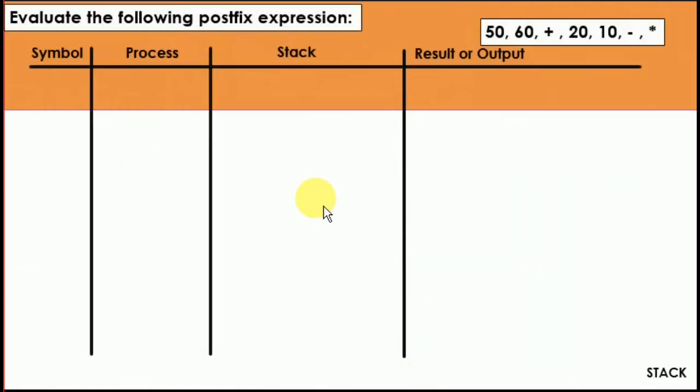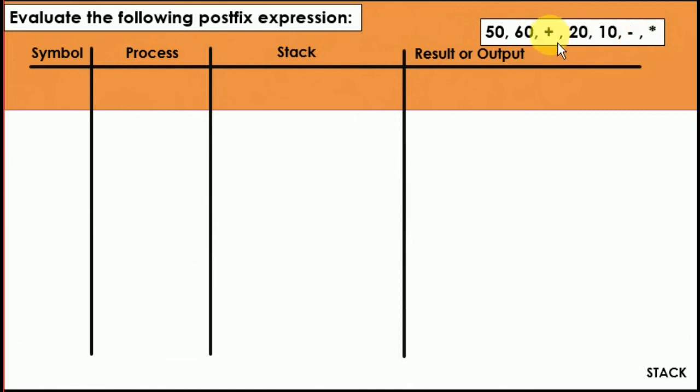Now let us move to one more, but this time the question is going to be changed. Now we are going to have numbers, and we're going to use the same process. I'm going to show you how it works in the stack also. You have to show the result by using all the operators and these values, and the result needs to be displayed. Now there is 50, 60 plus 20, 10 minus multiply. So these are the values and these are the operators.